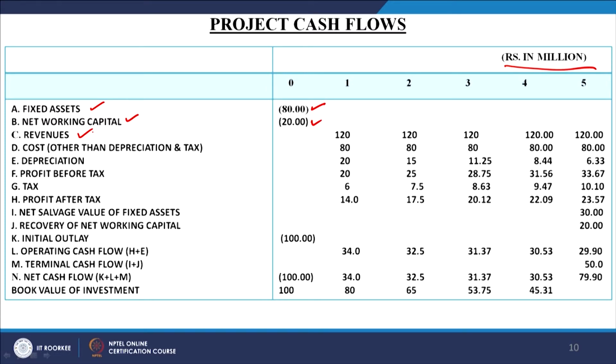We have not considered here the inflation factor or anything. We are assuming that every year the revenue level will be the same, 120 million in the first year, second year, third year, fourth year and fifth year. So, this is the first source of inflow.